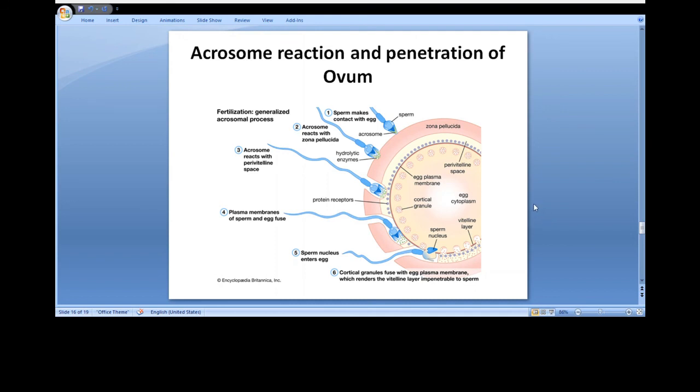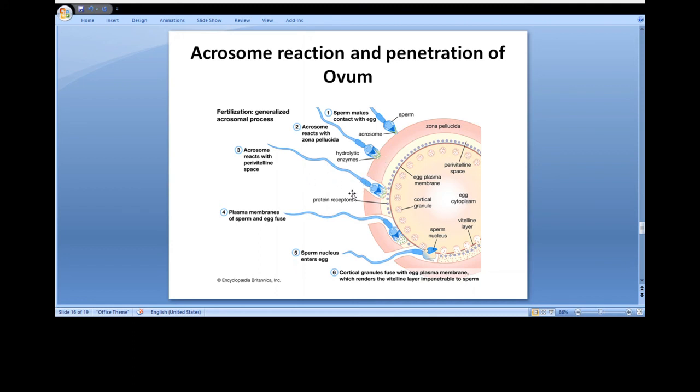Let's see the acrosome reaction and penetration of the ovum in detail. The first step: the sperm makes contact with the egg zona pellucida. The acrosome reacts with the zona pellucida and releases hydrolytic enzymes, which include the hyaluronidase enzyme and proteolytic enzymes.